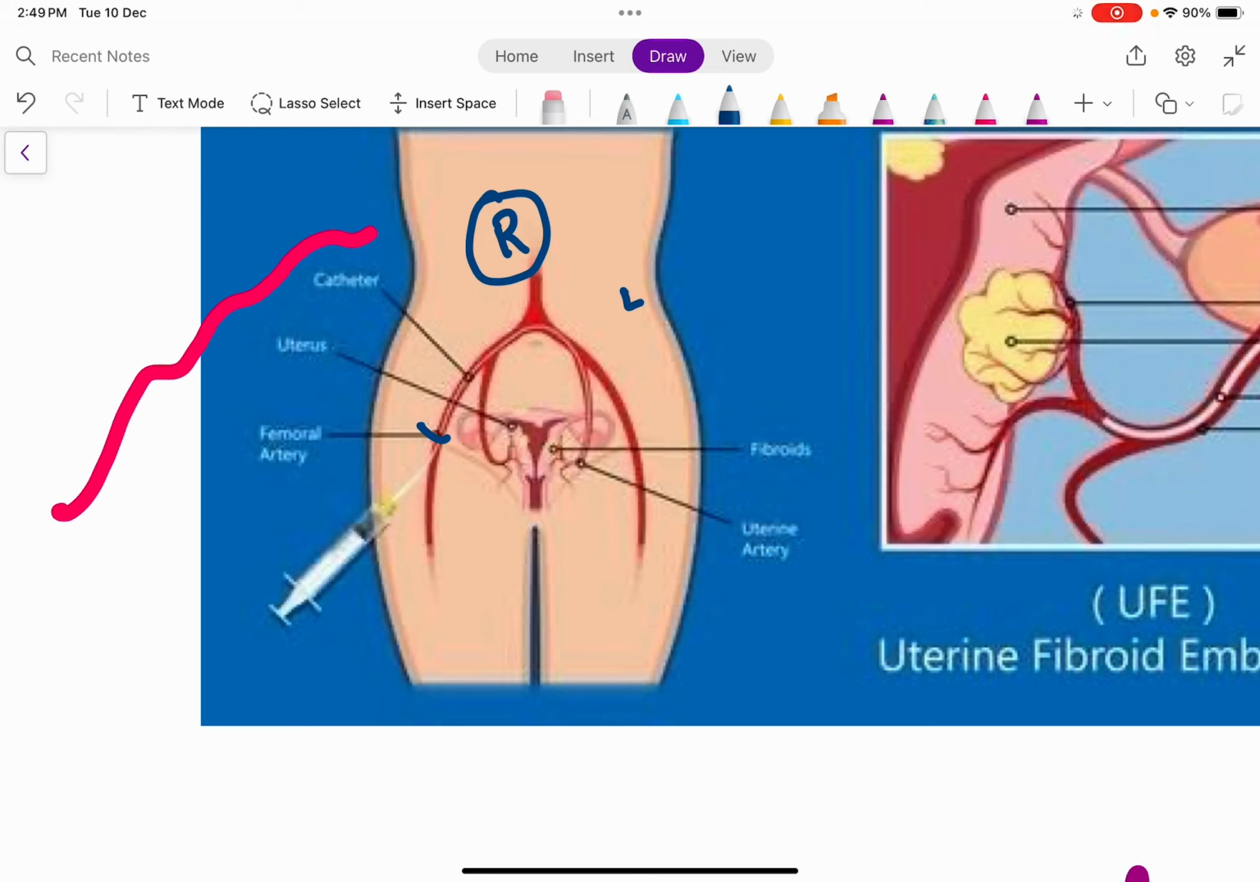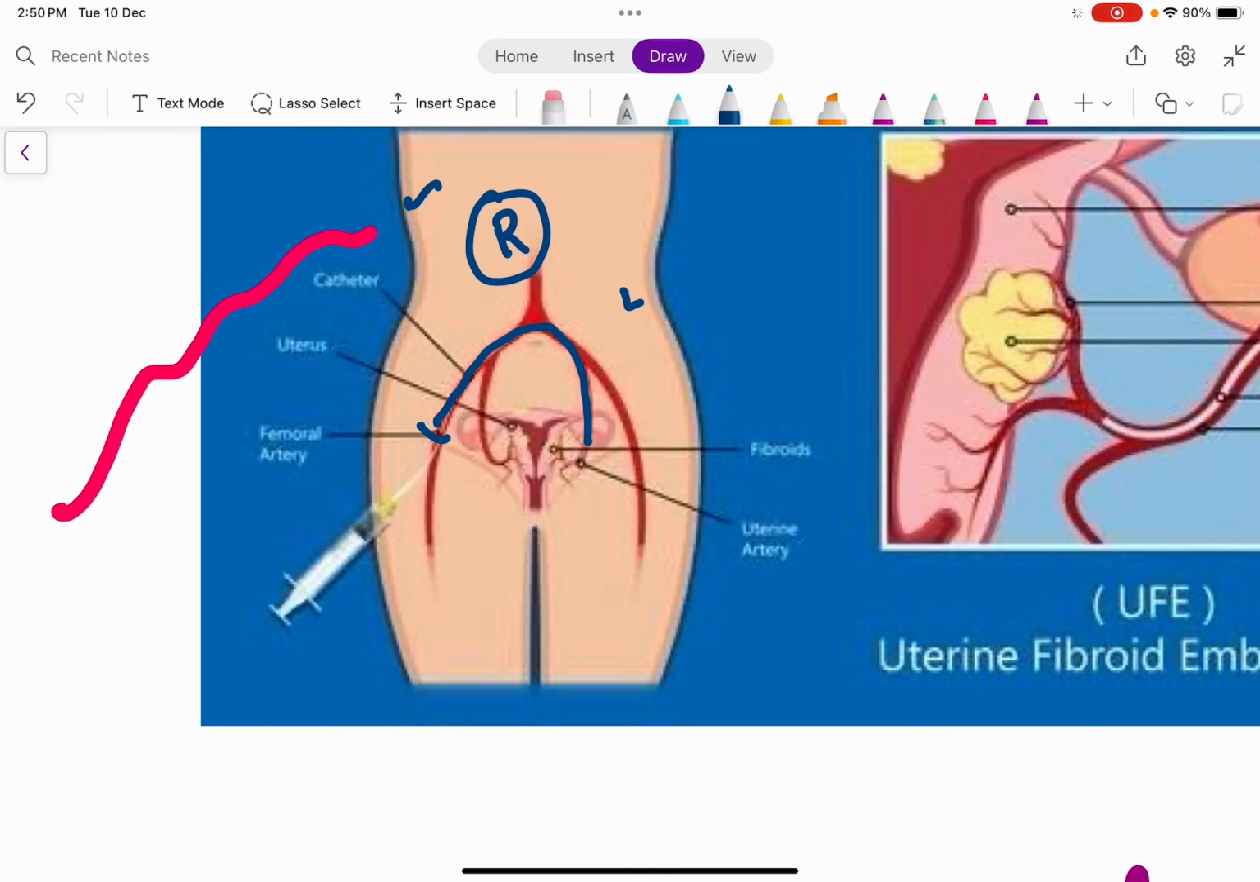Through that incision, I'm going to introduce this catheter via the femoral artery. So I'm selecting the femoral artery of one side. In this case, we have selected the femoral artery of the right side. Through the femoral artery, I'm going to introduce this catheter, and this catheter is gently threaded all along the femoral artery, and it has to enter the contralateral uterine artery. As you can see here, I'm selecting the contralateral, that is the opposite side uterine artery.